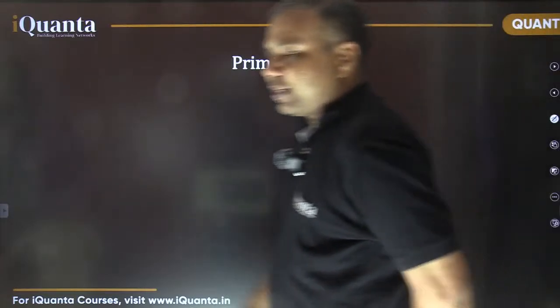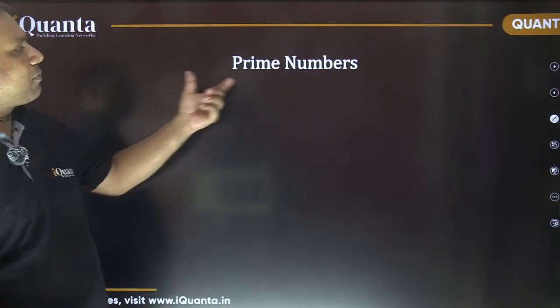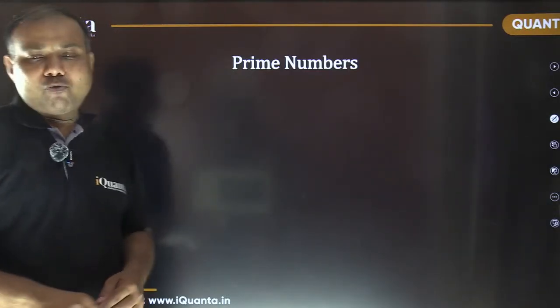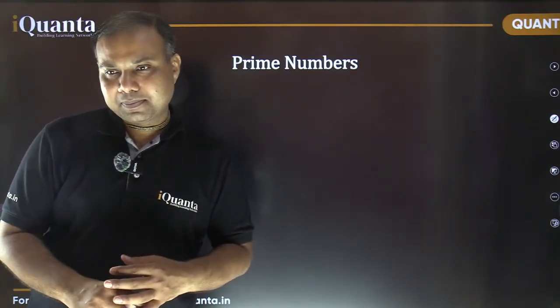So, we discussed about various things. Now, let's come to the next variety of numbers, which are called prime numbers. Prime numbers. What do you know by prime numbers? Can you tell me what is the smallest prime number?